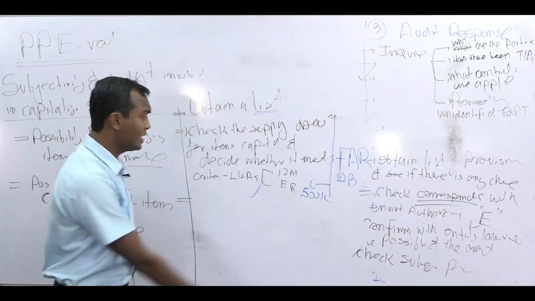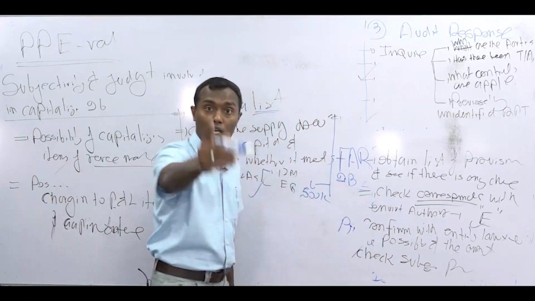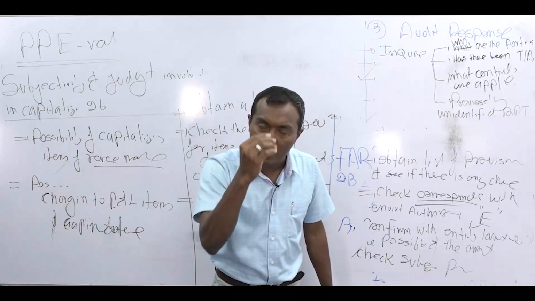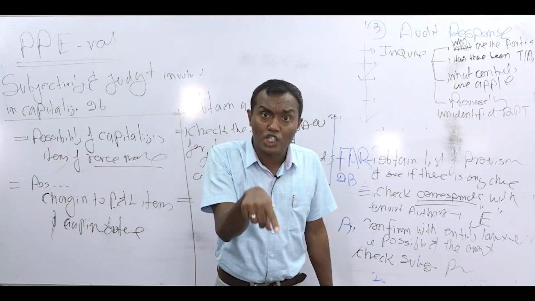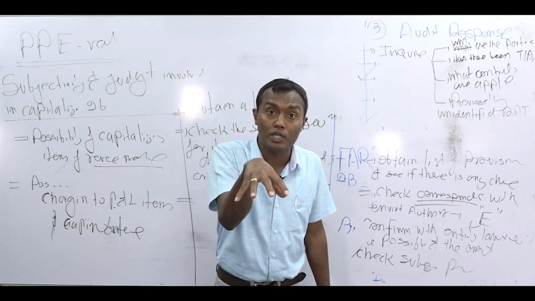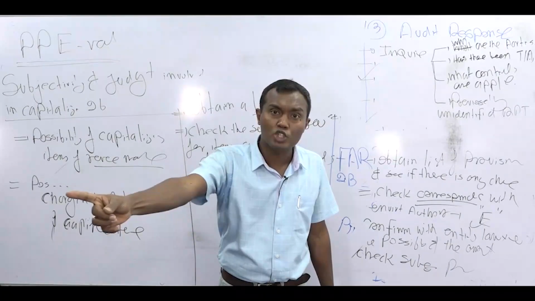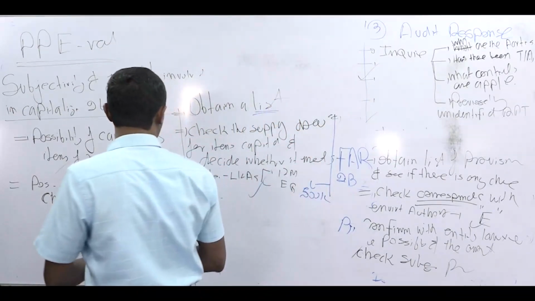But now the question is, what is not here? Something that has gone to P&L. What account? That account is called repair and maintenance accounts. You check the repair and maintenance accounts and see there is a P&L charge saying major refurbishment, some component they have charged to P&L, that component has a lifetime of more than 1 year. So that's how you write the answer.